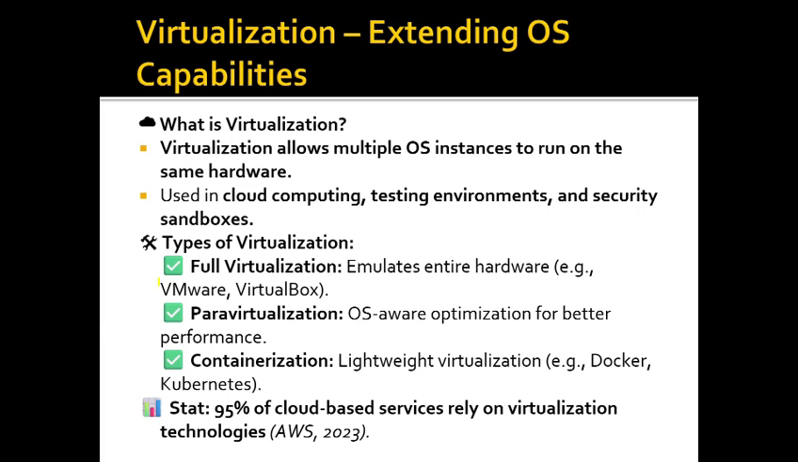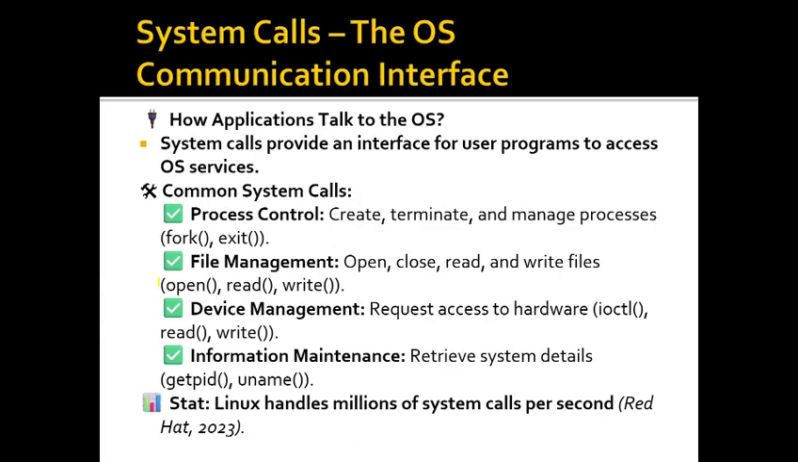What is virtualization? Virtualization allows multiple OS instances to run on the same hardware, used in cloud computing, testing, and security sandboxes. Types of virtualization: full virtualization, para virtualization, and container virtualization. Container virtualization is lightweight.